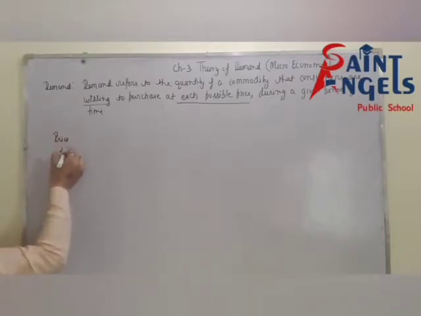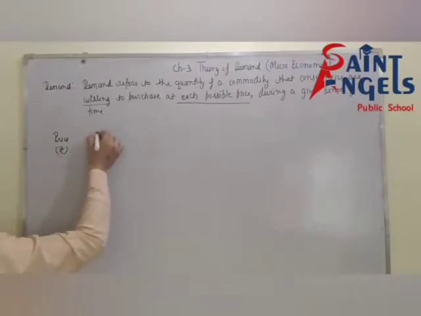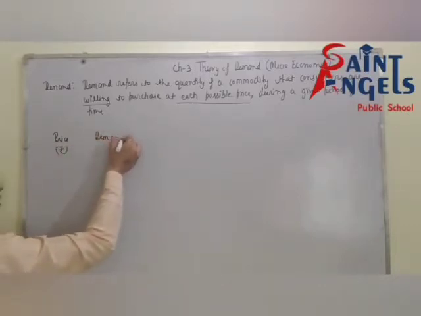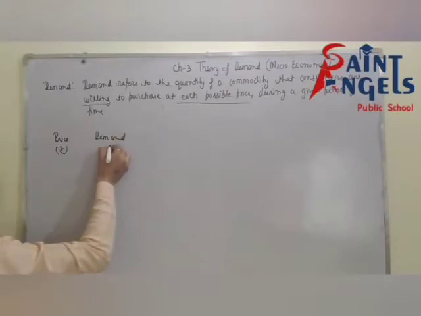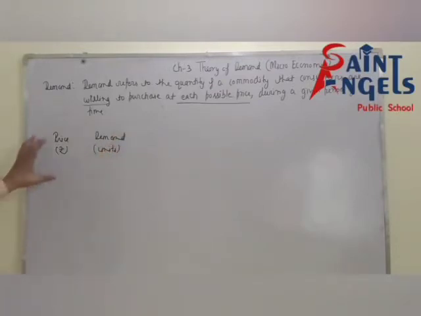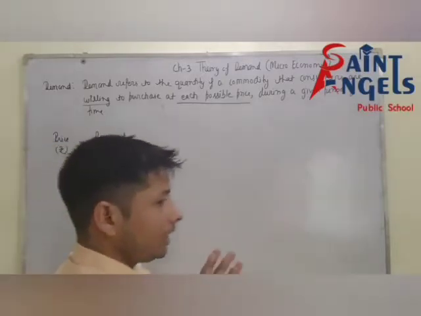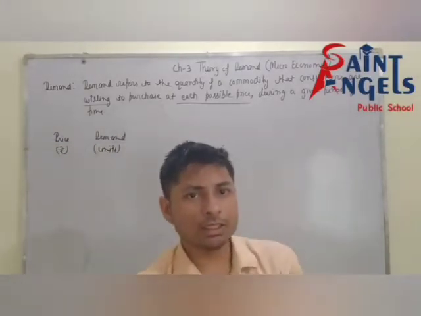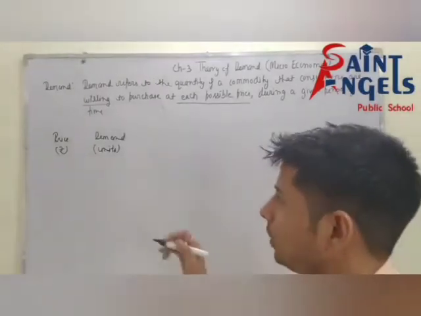See, price is here in rupees and demand in units. As you know, when price increases, demand decreases, and when price decreases, demand increases. What does it mean?